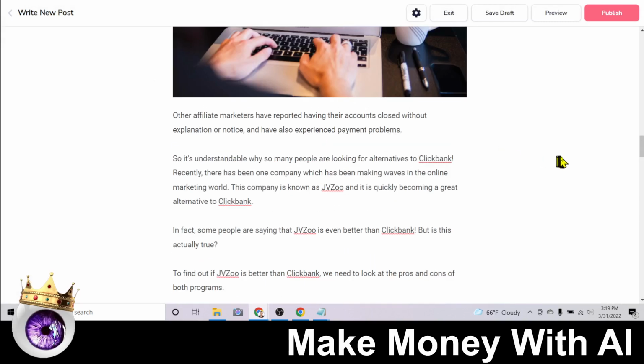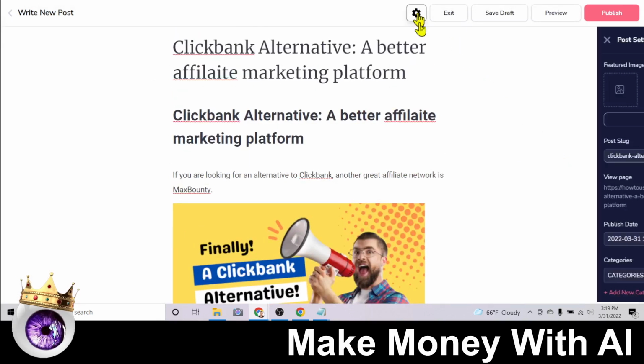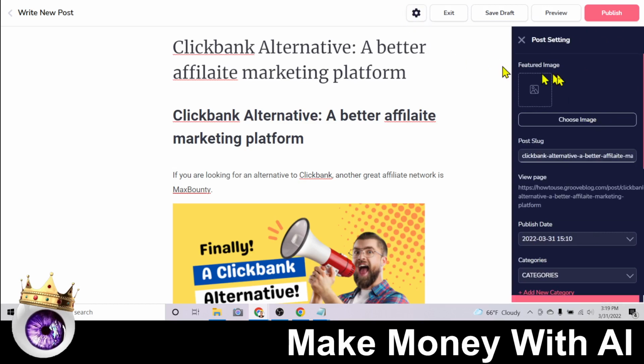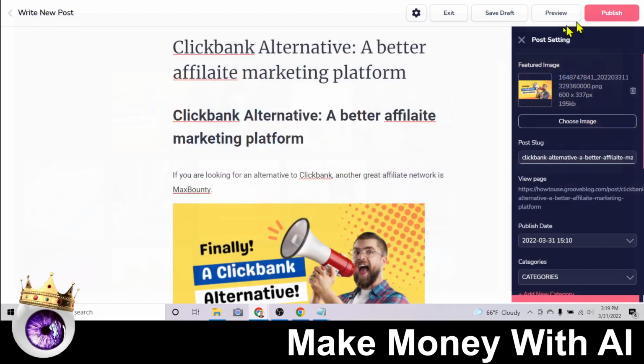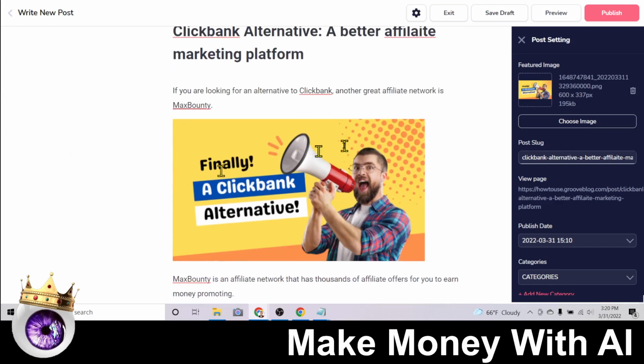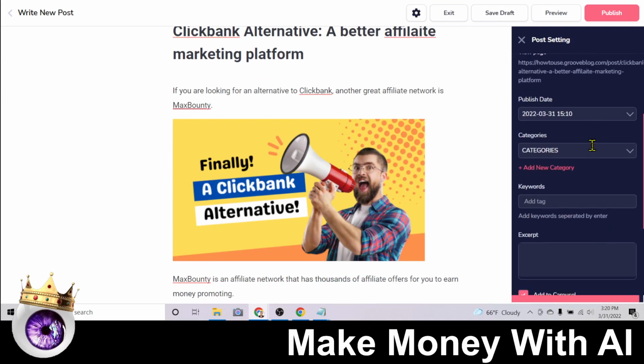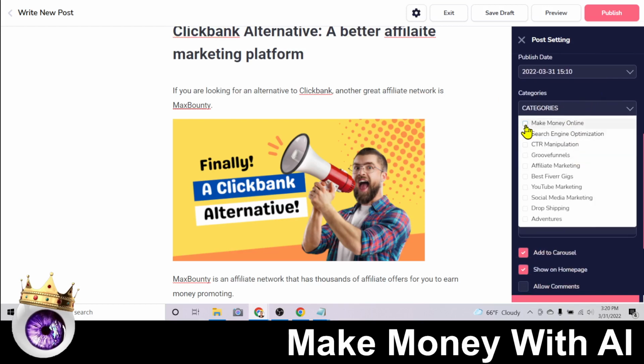Now the last thing to do, and this is ready to go live in just a second, the last thing we got to do is click the settings here and set up our open graph information. So this is what someone's going to see when this web page gets shared on social media, or for example, if someone sees this in Google search results and Google wants to display an image, this is telling it that, hey, we want it to display this image right here in search results if somebody searches for the keyword ClickBank alternative.